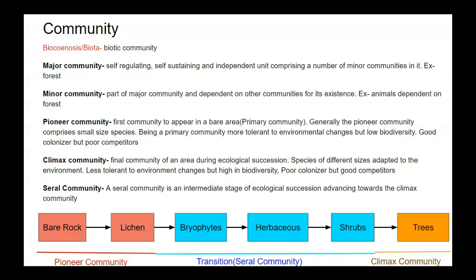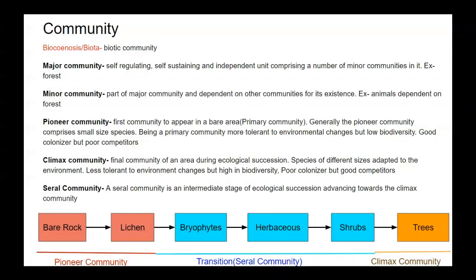At the bottom, you can see the figure of ecological succession, showing how a bare rock environment gets transformed into a tree ecosystem. From bare rock, lichen evolves on the rocks, then bryophytes, then herbaceous plants, then shrubs, and then finally trees evolve. So in the starting, lichens evolved on bare rock.